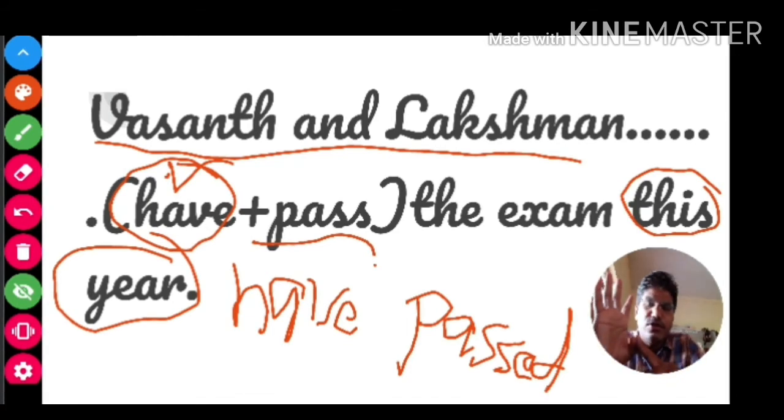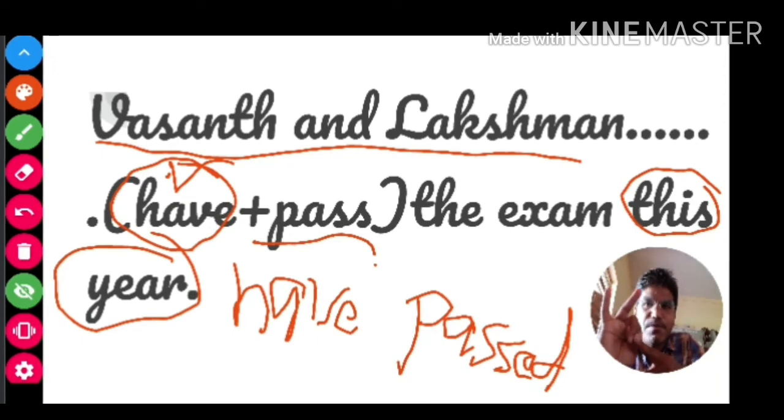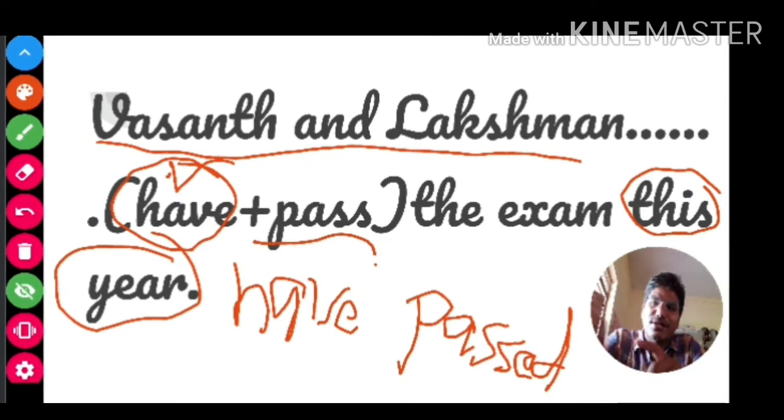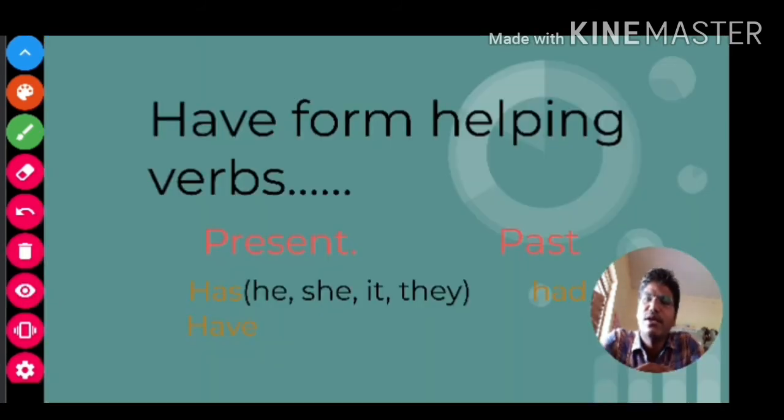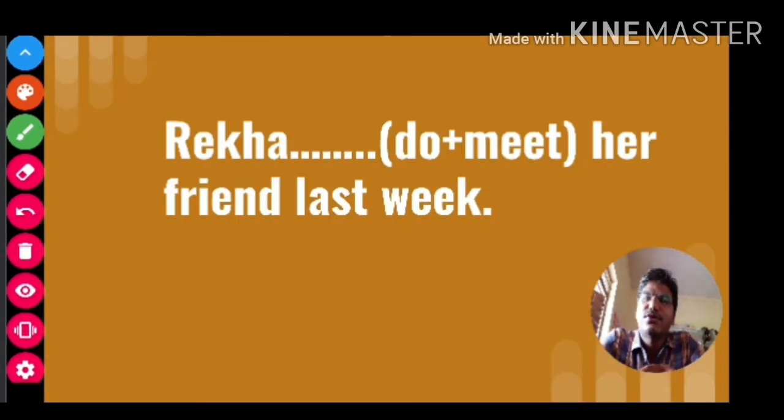First thing, you should identify the time indicator, then you should go to the form of helping verb, then you should change the main verb according to the helping verb. These are the three steps you should follow to get one complete mark in your annual exam. I hope you have understood this statement. Let us go to the next slide. Read this slide.